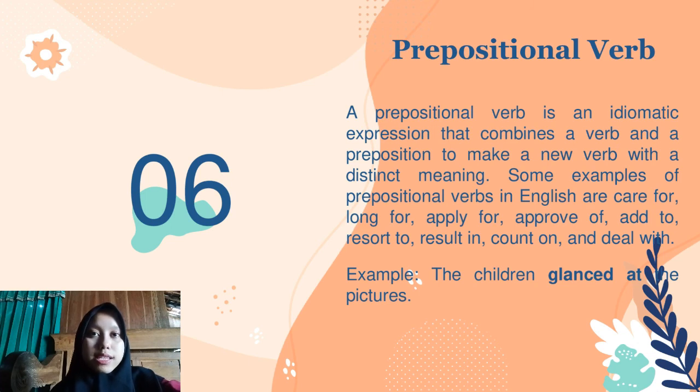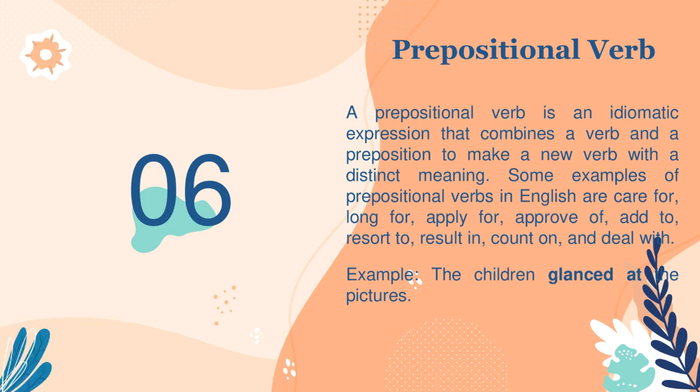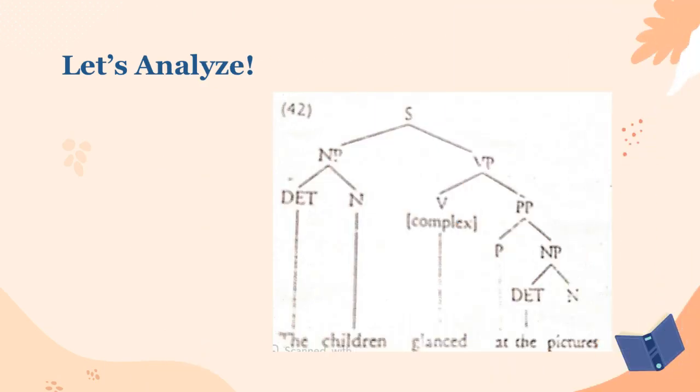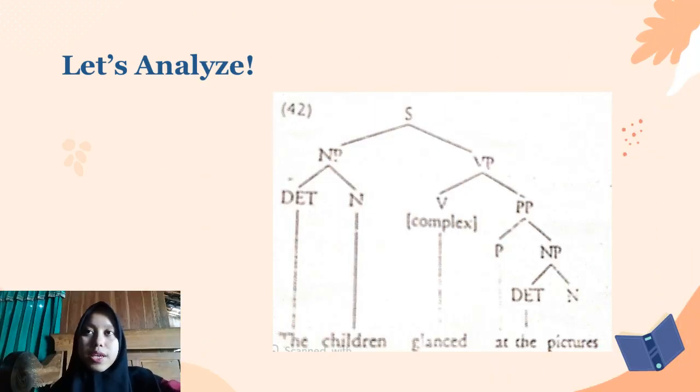Now let's see the example of prepositional verb. The children glance at the pictures. After we see the example, now let's analyze the sentence. In this sentence, we can divide it into noun phrase and verb phrase.